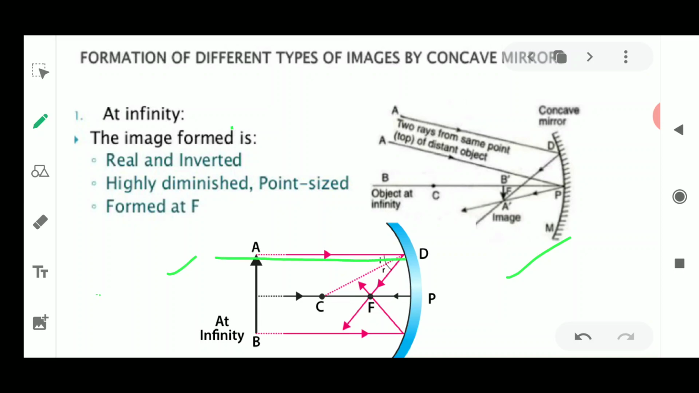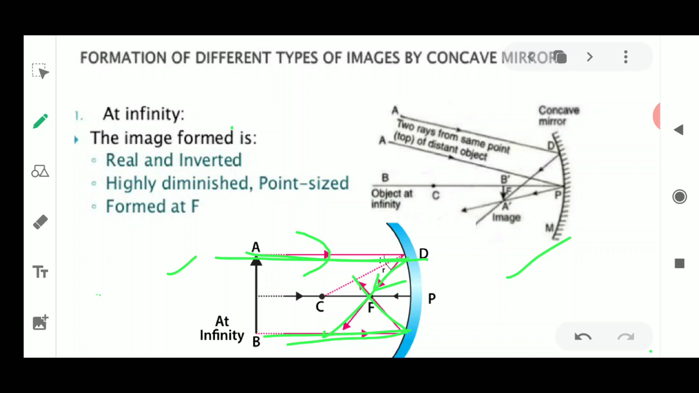The first rule says that when the light is traveling parallel to the principal axis, after striking the mirror, it always reflects back through the focus point. So it is being reflected from the focus. The ray goes like this, and it passes like this. It is going to come and cross the focus. Now again, if another ray of light is coming from an object, parallel to the principal axis, it strikes the mirror, and after striking, it passes through the focus.